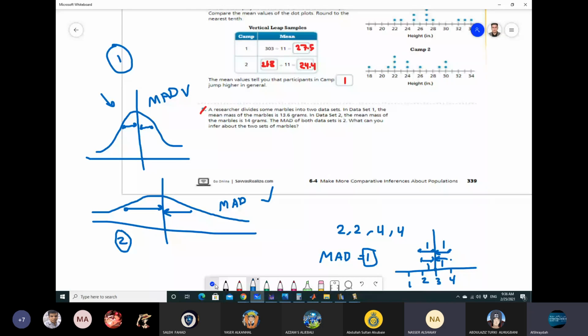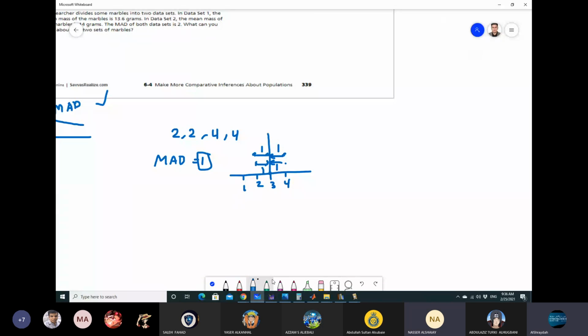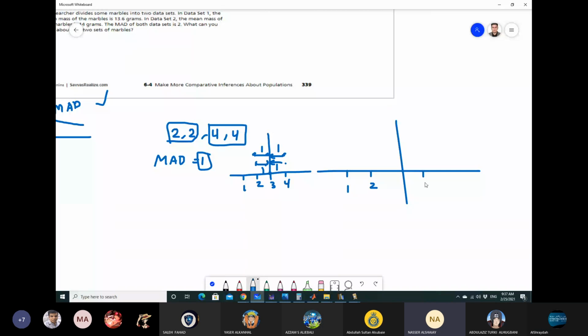From 1 to 3 it's 2. I do not have values on 1. From 2 to 3, because we have 2 values on 2 and 2 values on 4. Oh, now I understand it. It's the mean of the distances from the data values to the mean. Yes, the average distance.